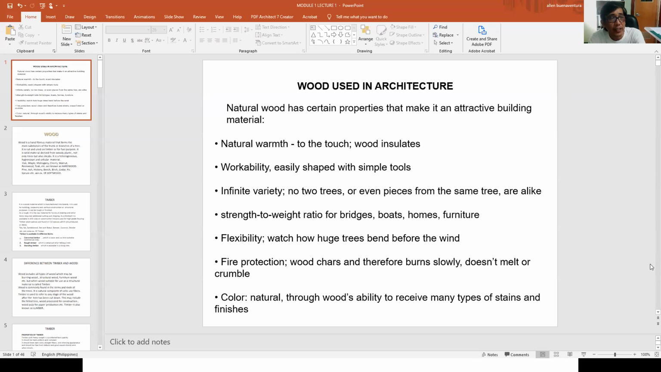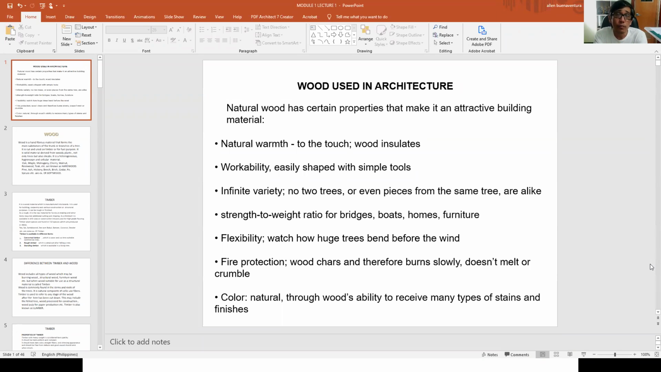So another thing is the wood burns slowly, because if the tree has moisture in it, it doesn't burn that fast. Unlike plastic, the characteristic of plastic is that it burns easily and it produces toxins. Unlike trees, if you burn it, it produces only smoke. And wood has natural colors.